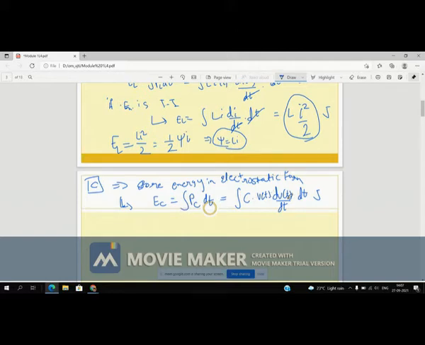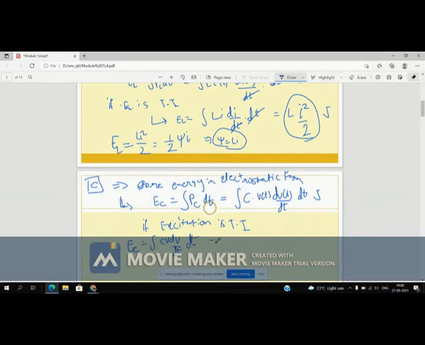circuit? Voltage and current are in terms of a sine wave, where the equation of a sine wave is like V m sine omega t. So if I say the excitation is time invariant, that term is invariant with time. So if the excitation is time invariant, then E of C is equal to the integration of C V dV by dt into dt.